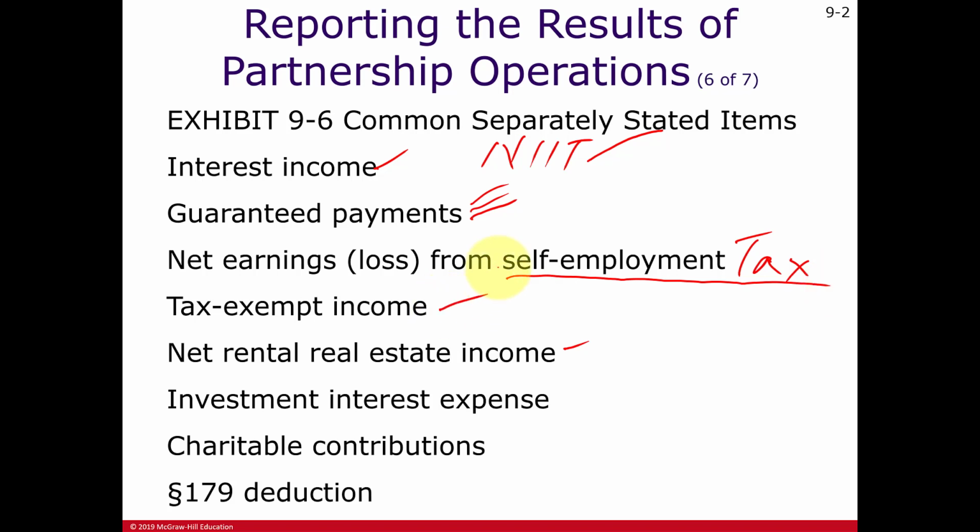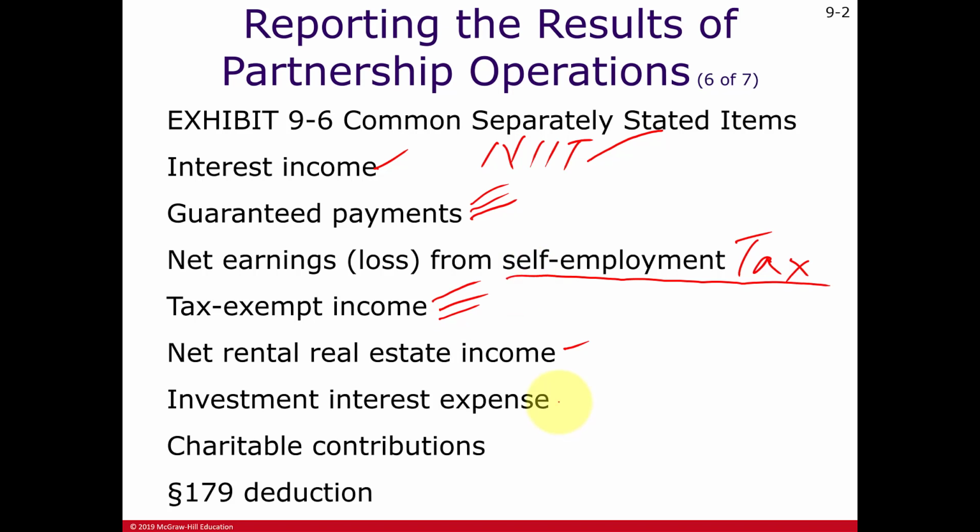Here we report to the taxpayers, the partners, their share of tax-free income. Even though it's tax-free, we still report it to the taxpayer, and they in turn have to report it on their individual return even though it's not subject to tax. More so, the partner has to include this in their cost basis of their partnership interests. So it will increase the basis. So eventually when they start drawing on their partnership account, they can draw it out tax-free. Or if they sell their partnership interest, this amount will be included in the cost basis they can subtract out, reducing the gain they have to report.